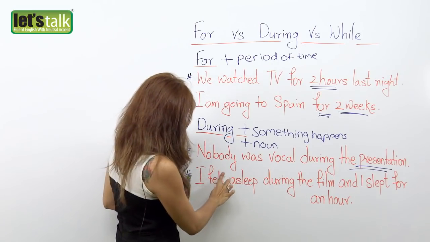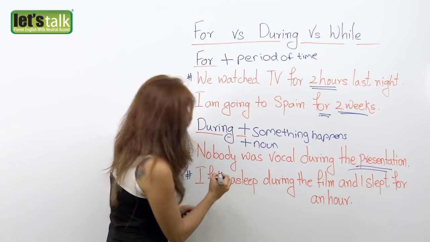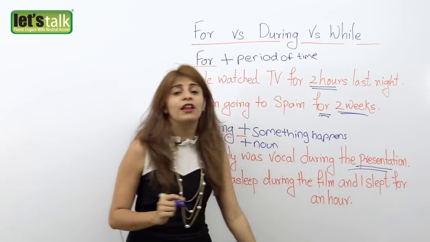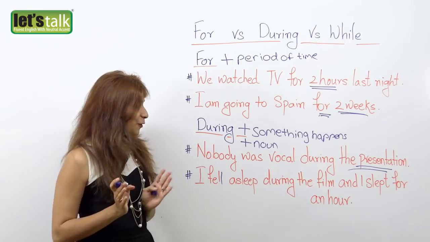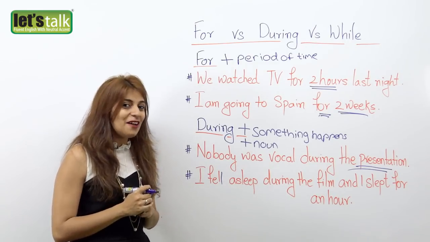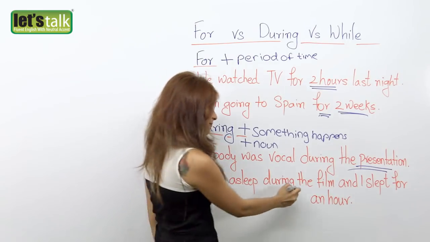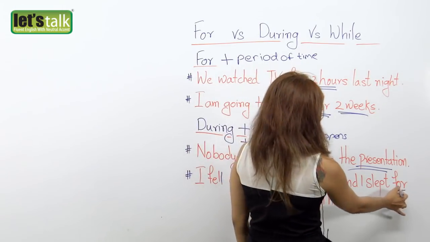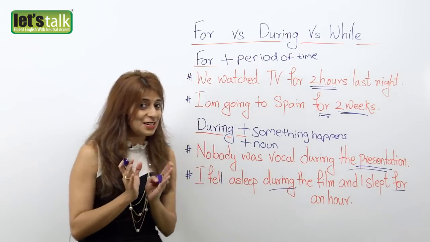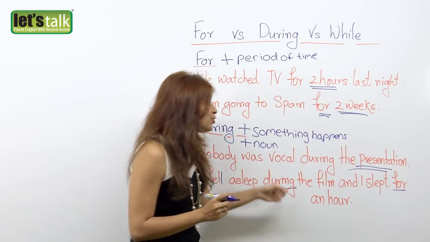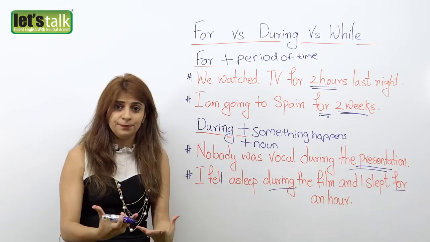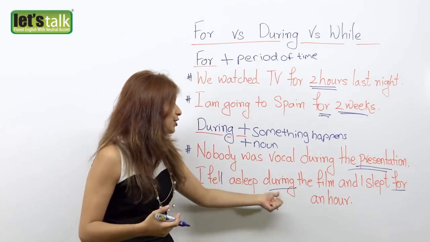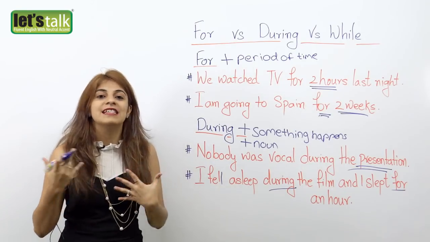Second example here: I fell asleep during the film and I slept for an hour. Here, if you look at the sentence, we have used the preposition during and also the preposition for. Now let's get the difference. I fell asleep during the film. The film was going on and something happened during the film: I fell asleep.